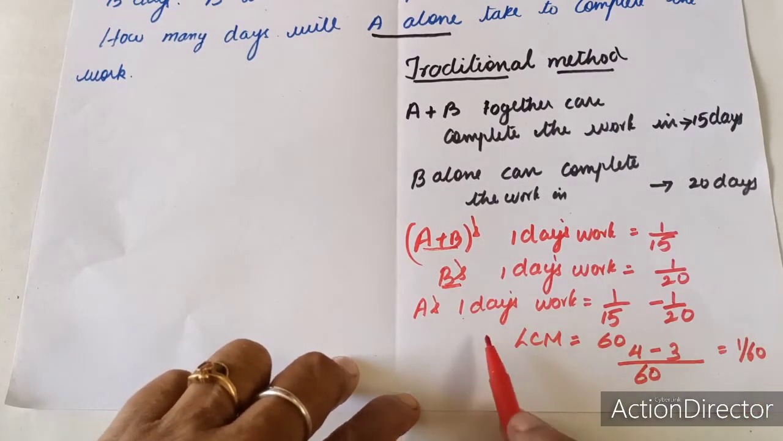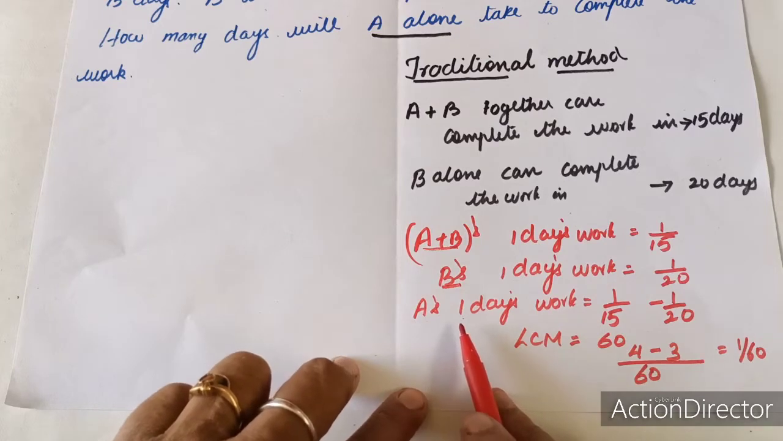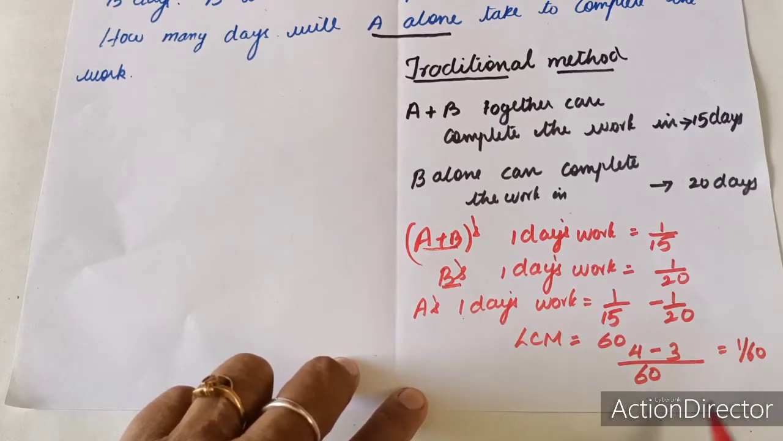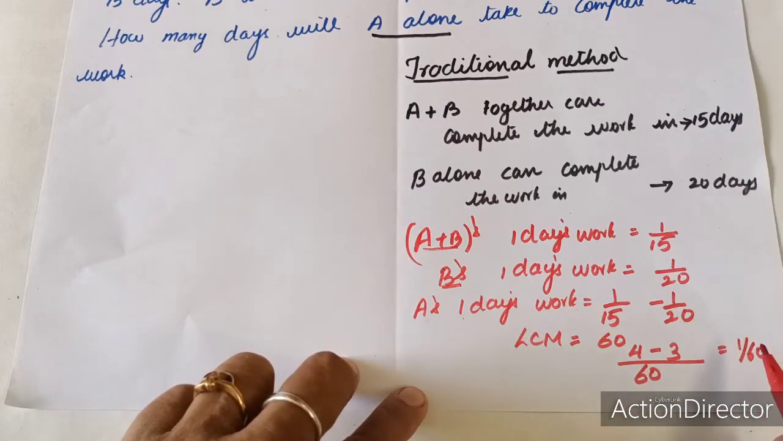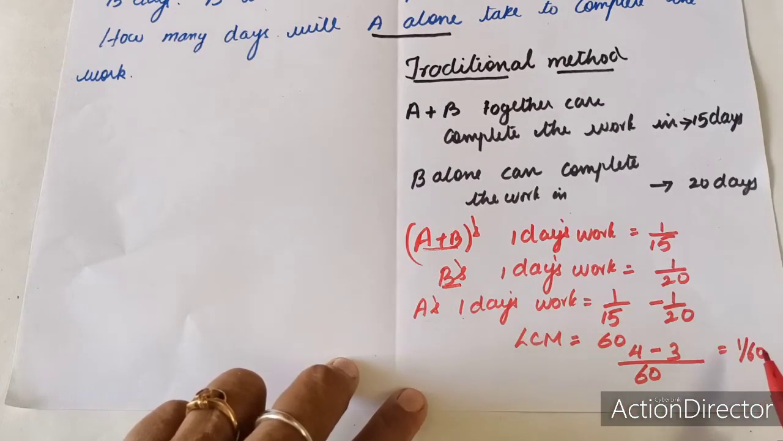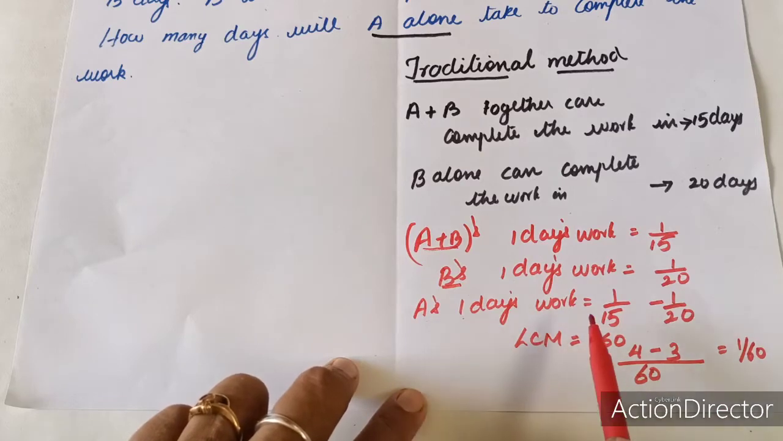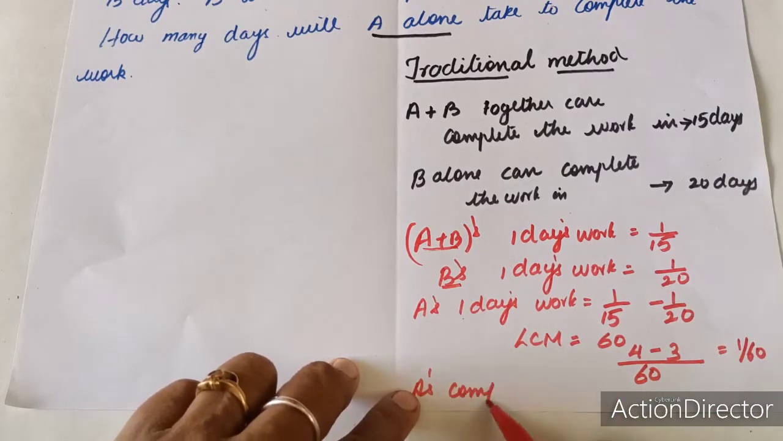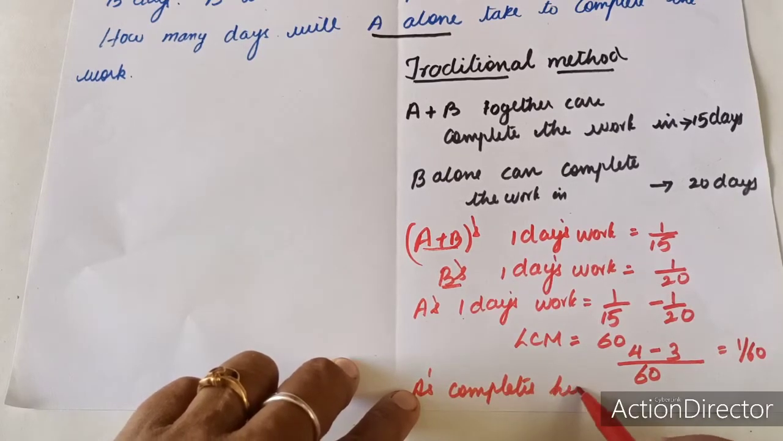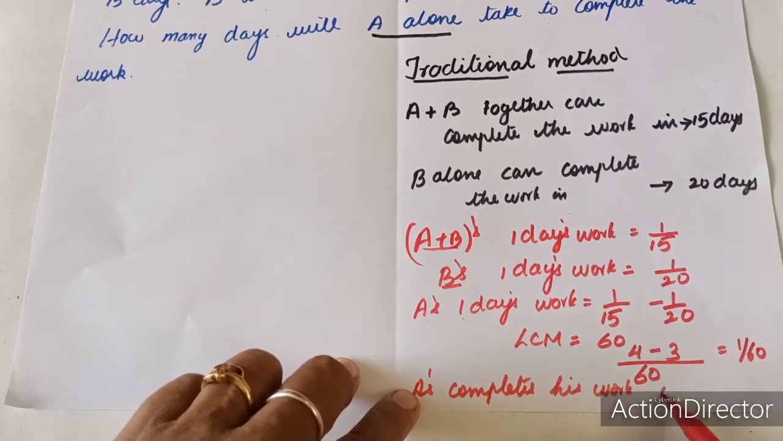For finding out the number of days A will complete the work, it will be its reciprocal. So always it is a reciprocal. If 1 day's work is given, if you take the reciprocal, we will find the number of days A is completing his work. So A completes his work in 60 days.